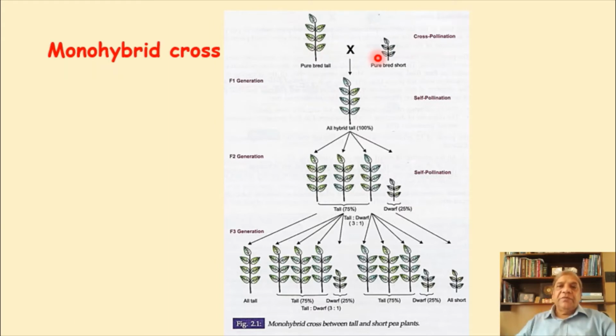That means where you have to make the pollination. That means the anther you bring from the short plant or from the tall plant and put it onto the stigma, okay, manually onto the other plant. That is called cross-pollination, so that there is no chance of self-pollination occurring. You don't allow self-pollination, only cross-pollination is allowed.